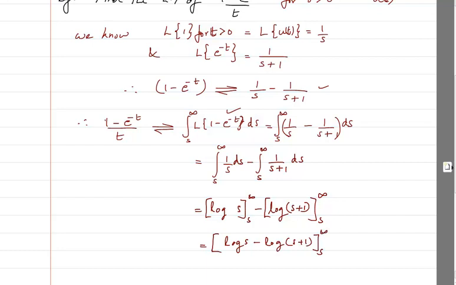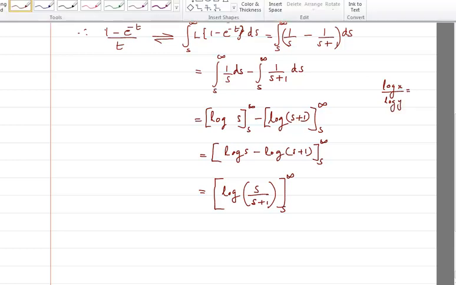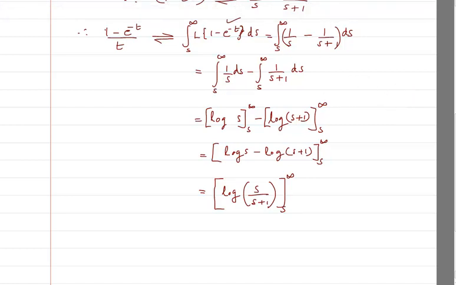I am trying to bring them together. Why? I'll tell you. So this is basically log of s divided by s plus 1. Why? Because we have already studied in logarithms that log x by y, not log x by log y, is basically log x minus log y.